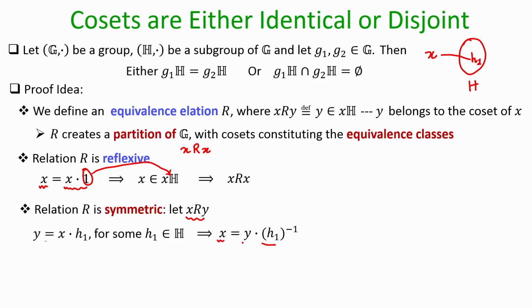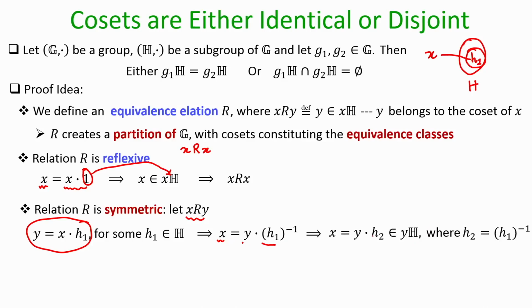How? If I multiply both the sides of this equation by h1 inverse, then I get that x is equal to y operated with h1 inverse. But since h1 is a member of subgroup H, h1 inverse also will be a member of subgroup H, it will be some other element of the subgroup H. That means, I can say that x is nothing but y operated with some element of the subgroup H, say h2.